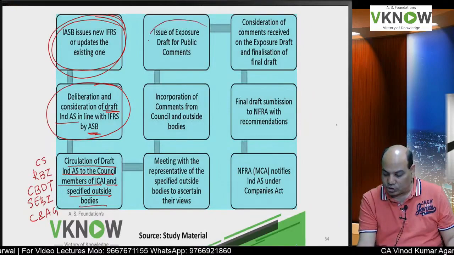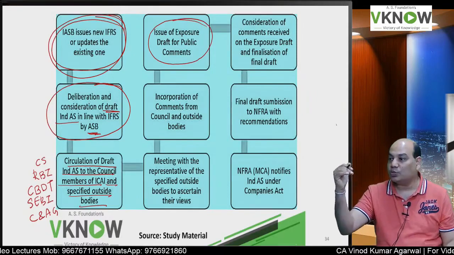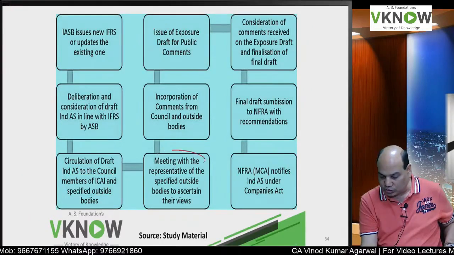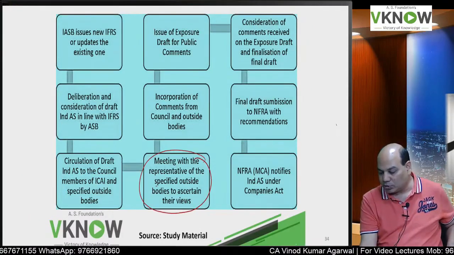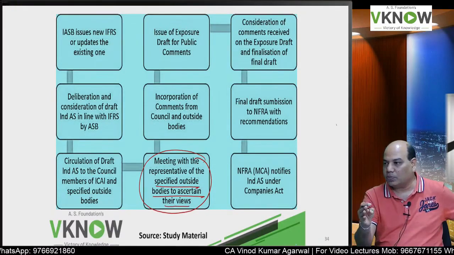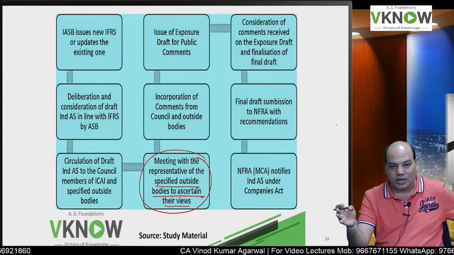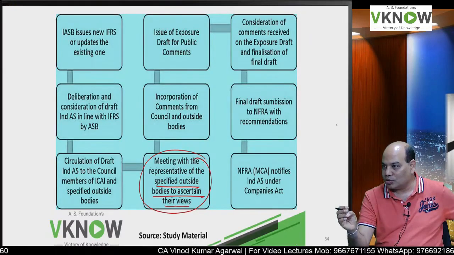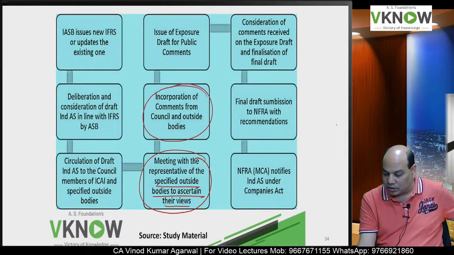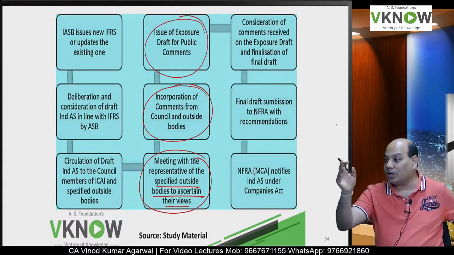Before the issue of exposure draft for public comment, we will go to this one: meeting with the representatives of the specified outside bodies to ascertain their views. So they will call the meeting of people from SEBI, CAG, CBDT, RBI, Company Secretary Institute, and the ICMA Institute, and they will offer their suggestions. After receiving their suggestions, they will incorporate them in the draft and issue the exposure draft for public comment now.